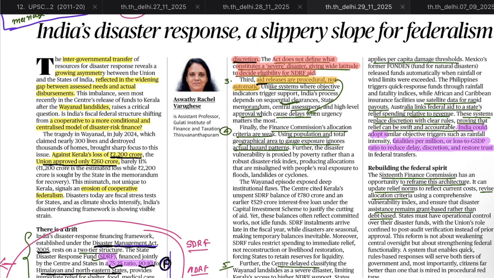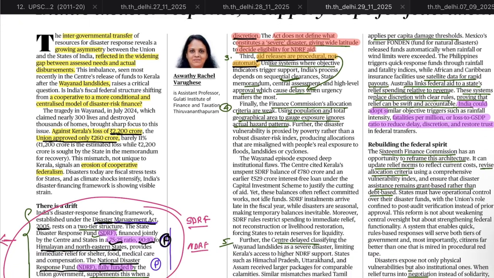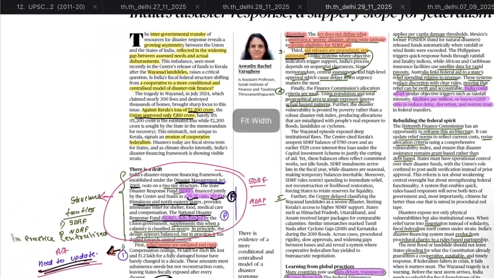Third, aid releases are procedural, not automatic. There are a lot of procedures. First, memoranda will be signed, then central assessment, then approval. This all causes delay. This also should be reformed.